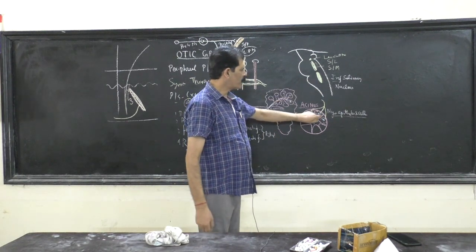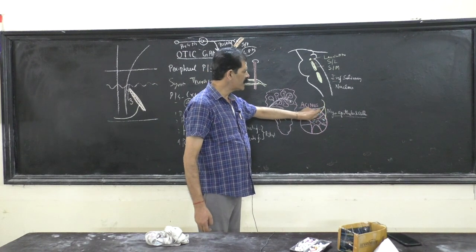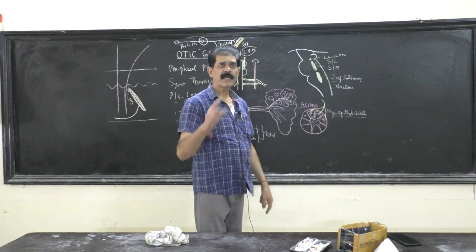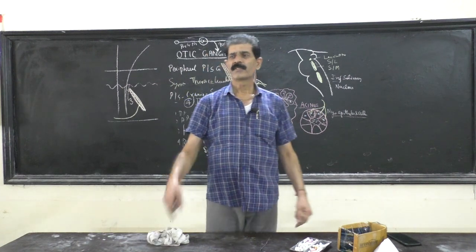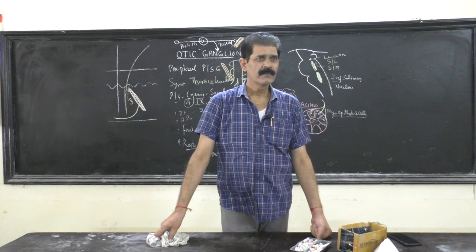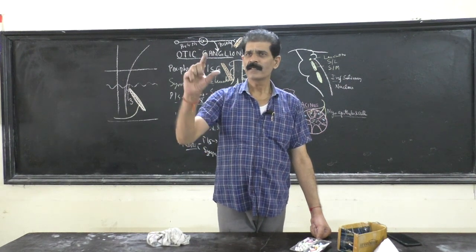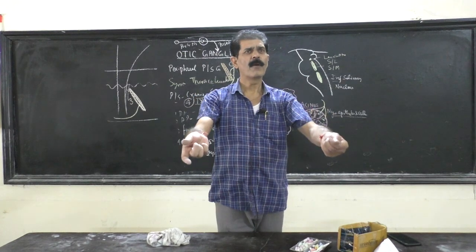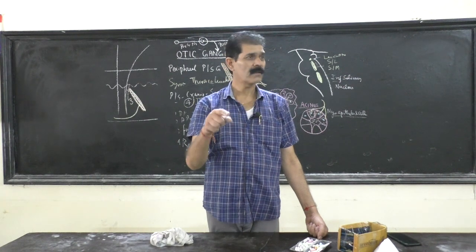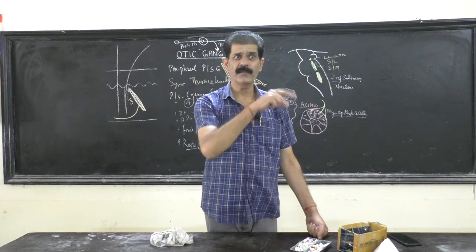So these myoepithelial cells are supplied by the parasympathetic fibers, under which the cell will squeeze and throw the drop of saliva which comes into the mouth. This process is called secretomotor. Secretion of saliva from the motor, meaning movement. The cell will move. When the cell squeezes, it moves. The movement of the cell becoming small throws out the drop of saliva. So that's why we use the word secretomotor. M for M: the motor action of the cell is only possible when the smooth muscle in it contracts.